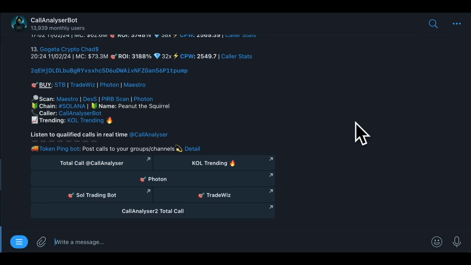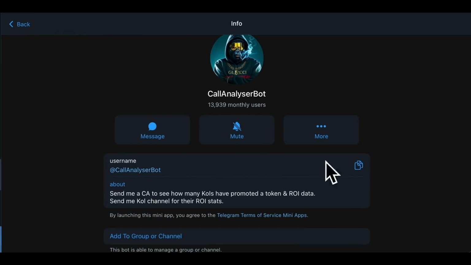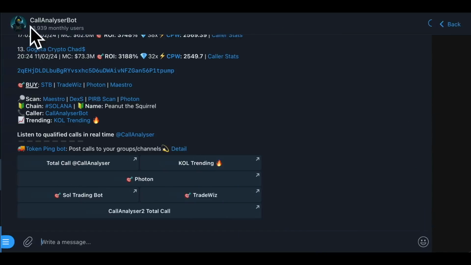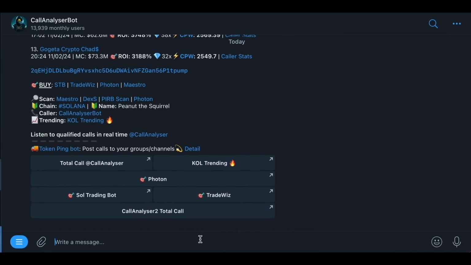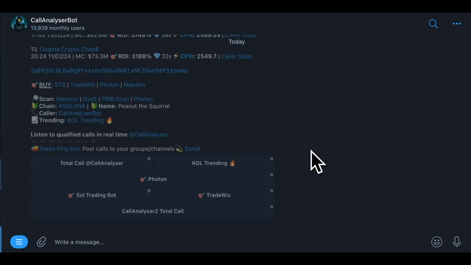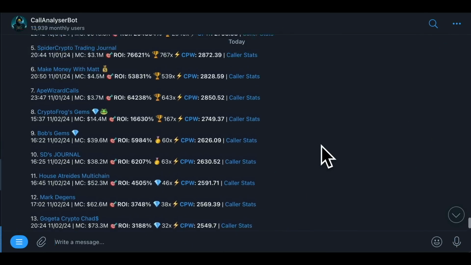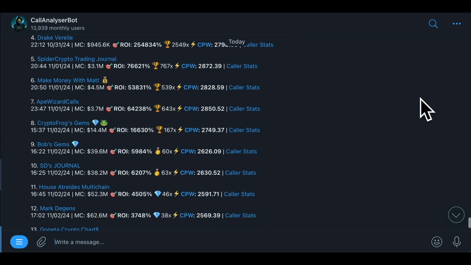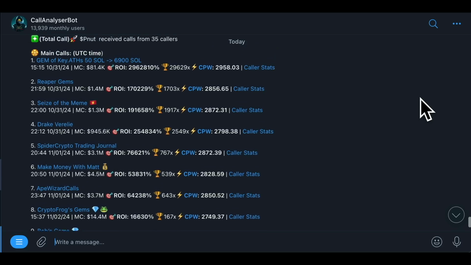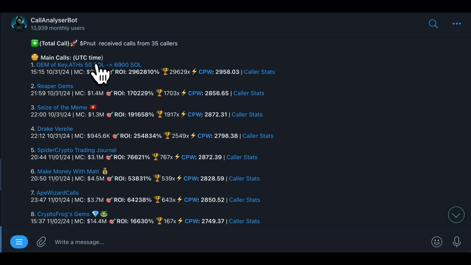Then make sure you have Telegram installed and find this bot. It's called Call Analyzer Bot. So on here, you can simply message that contract address, click enter, and this will find all of the different Telegram call groups where this was mentioned. Now, some of these call groups just randomly mention lots and lots of different pump.fun coins, like hundreds every single day. So take it with a pinch of salt.